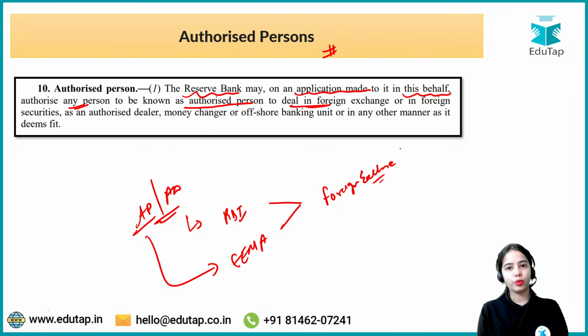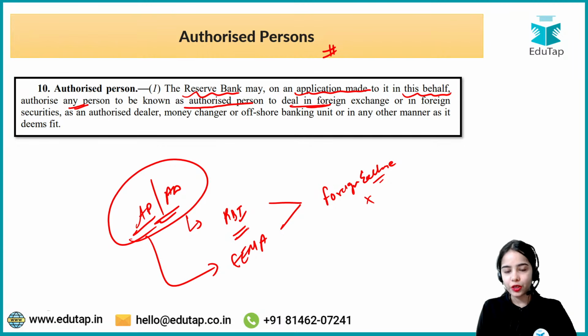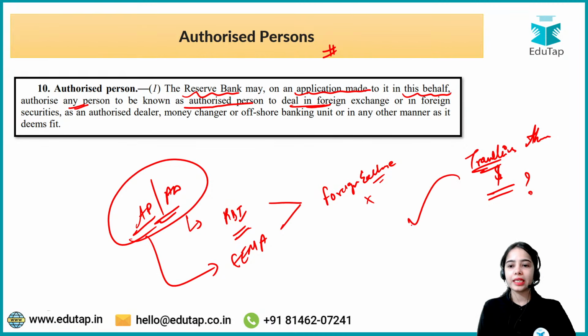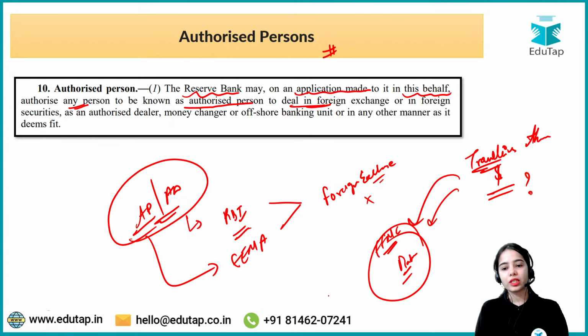Like you are sitting at your home, or you are sitting in your office, can you sell or buy foreign exchange if you are not in the bank, or if you are not an authorized dealer? Let's say people like you and me, or people in our families, can we directly buy and sell the foreign exchange? No, right? There is a license, or an authorization, that has to be taken from RBI to be able to sell or buy the foreign exchange. So let's say you are traveling abroad and you want dollars. From where can you get the dollars? You can get the dollars from the full-fledged money changers that are present in the airports, or you can get the dollars from the banks. Okay, they are authorized. They are authorized dealers.